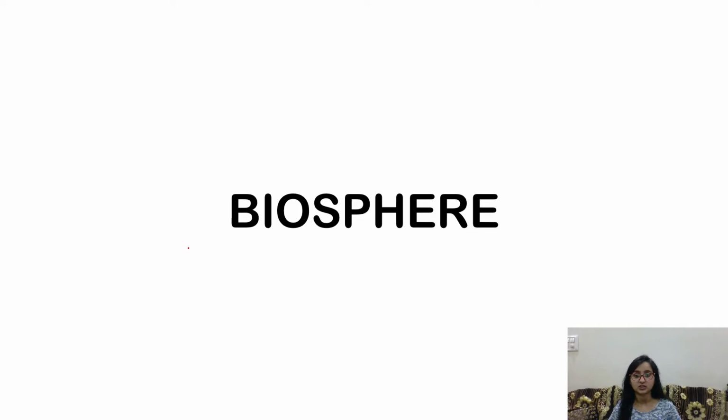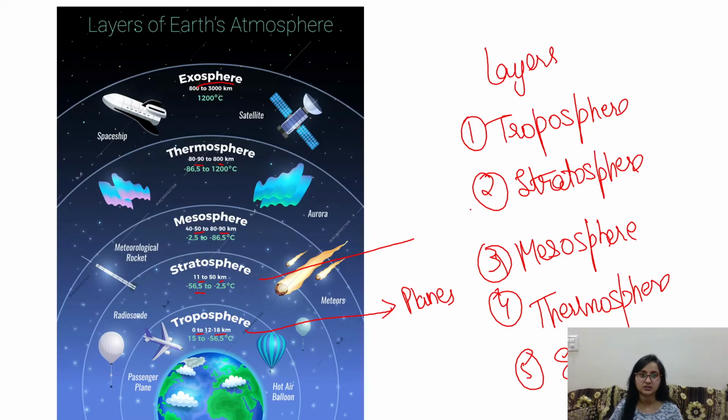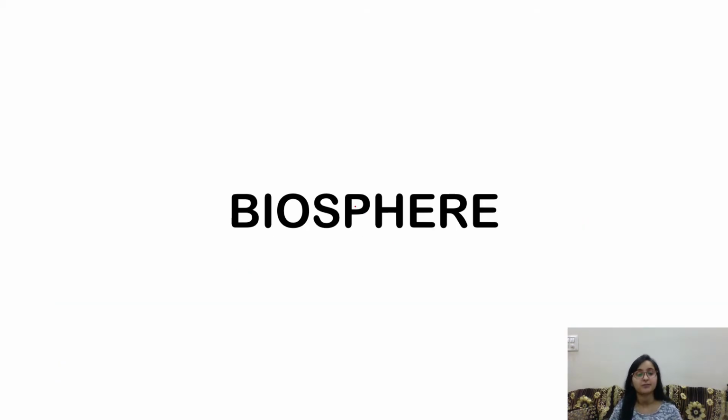Right now we have discussed the three domains: atmosphere, hydrosphere, and lithosphere. So let's discuss what the biosphere is.